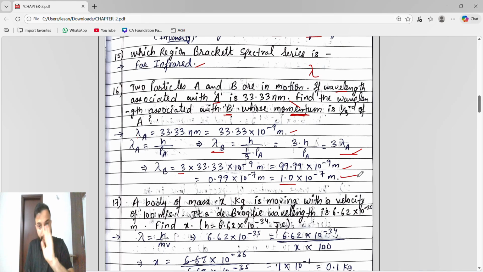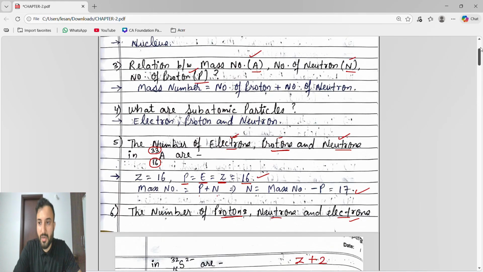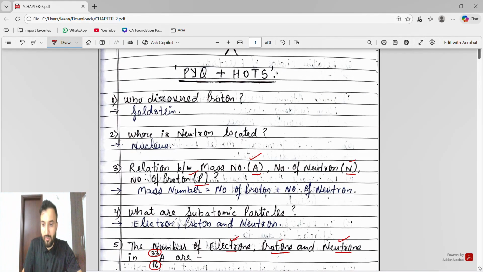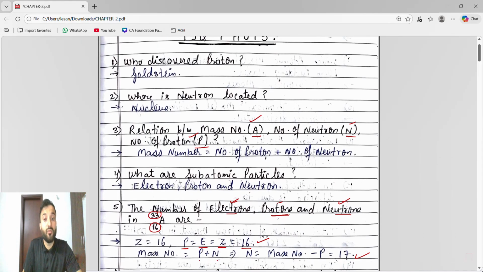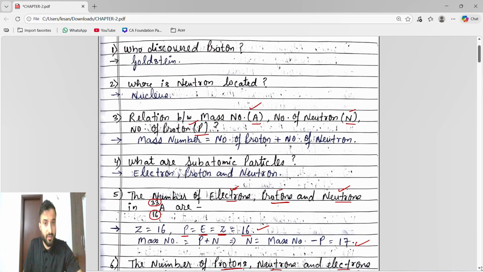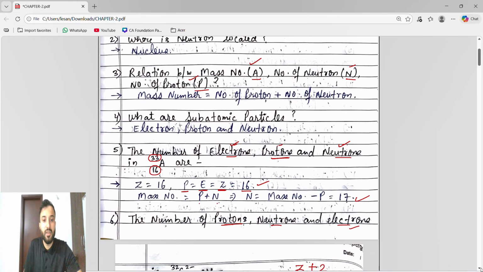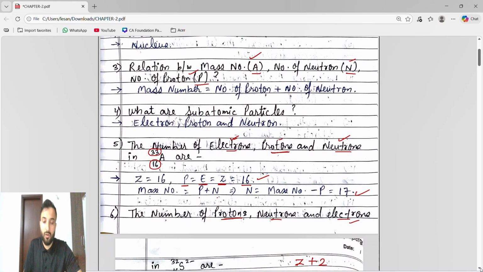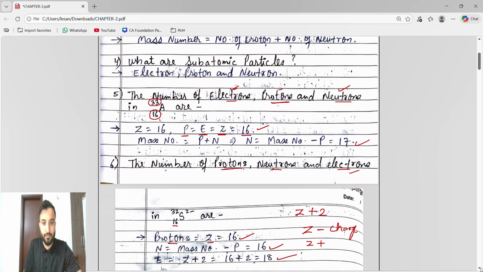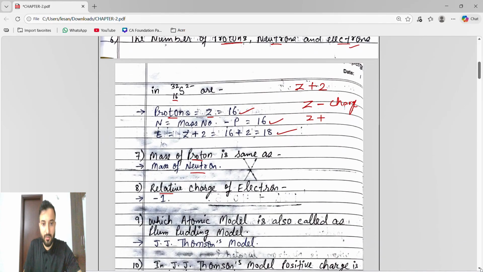Now guys, don't get confused. Either we have to stop here, or here, or here. It depends on the option. Whatever is given in the option, we have to stop there only. So don't get confused about which answer to stop at, and don't memorize the answer. We have to see what is given in the option, and according to the option we stop.